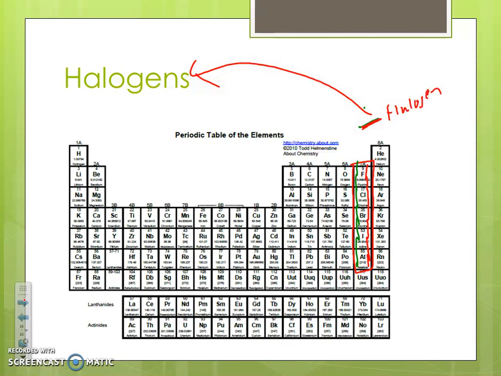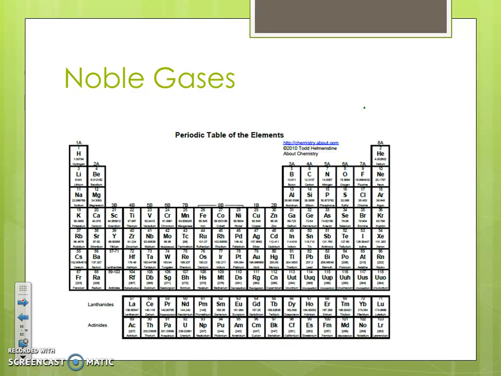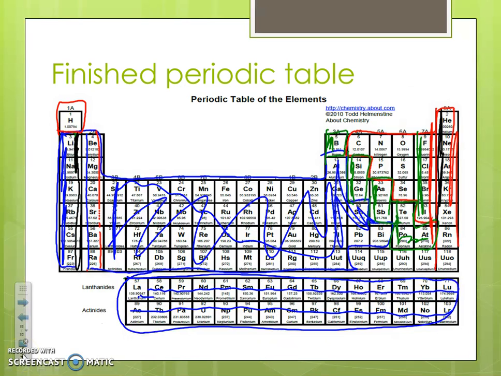All right, very last group. The noble gases. All right, these should already be outlined as well in yellow. So I'll shade it half in yellow and red because I just have a red pen, and maybe some black. So then I'll make my key. Red and black means noble gases. Okay, so that way when you guys take the test, you don't have to memorize all these little groups. You don't even have to remember where the metals are. You can just look at what you have colored in. Okay, and then when you're finished, it should look something like this.